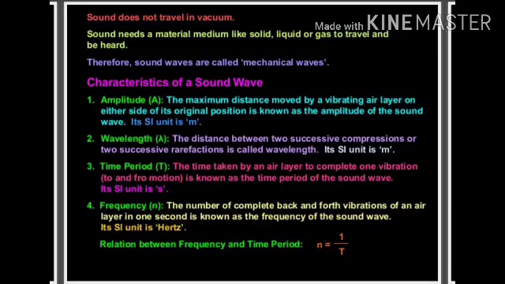Frequency is measured in hertz, so its SI unit is hertz, but the SI unit of sound is decibel. The relationship between frequency and time period is n equals 1 by T. And the maximum distance moved by a vibrating air layer on either side of its original position is called the amplitude of the sound. After that, we will discuss types of sound waves.